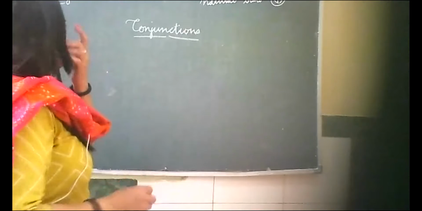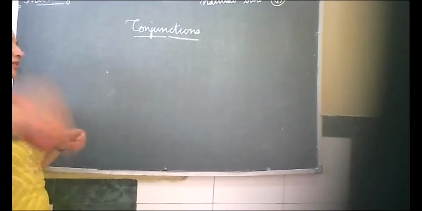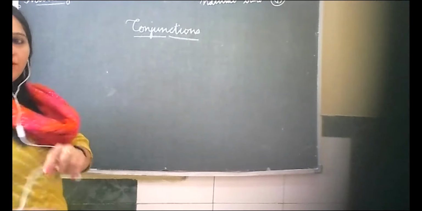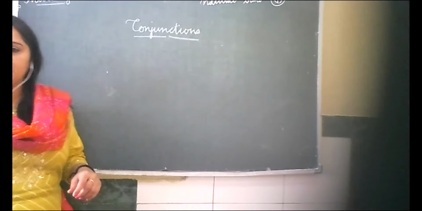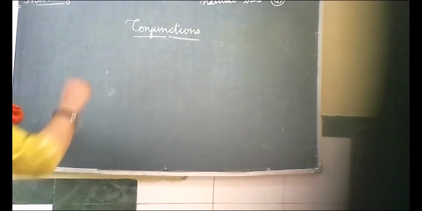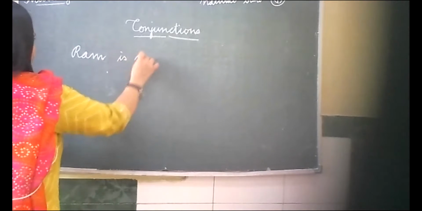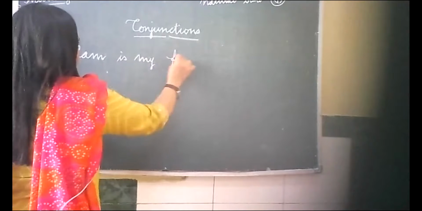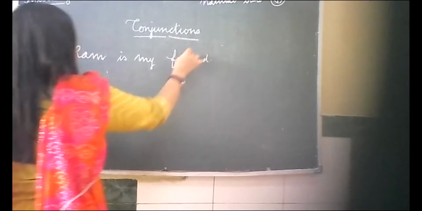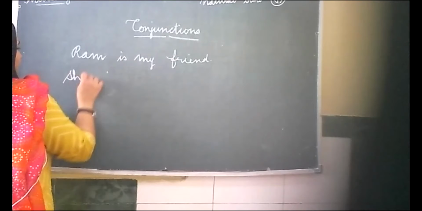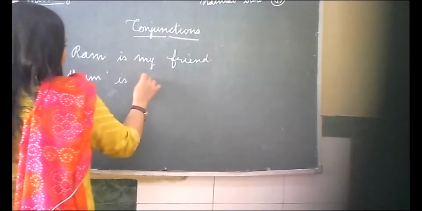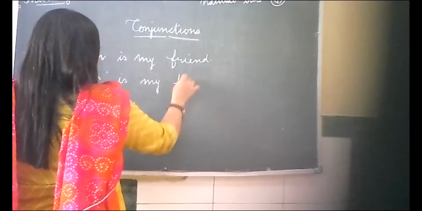So today we are going to learn conjunctions. What are conjunctions? Conjunctions are a group of words which join two sentences, or two independent sentences, or two phrases, or two dependent sentences, even subordinate sentences. Like you can see, Ram is my friend. Sham is my friend. So how can you write both these sentences together?